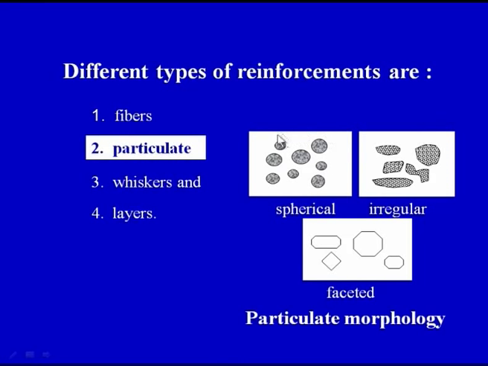We can say that this white background represents the basic ceramic material, and these grey spherical particles represent the reinforcement which has been added into the basic ceramic matrix. So the white portion represents the matrix, and the grey portion represents the reinforcement in the case of the ceramic matrix composite.